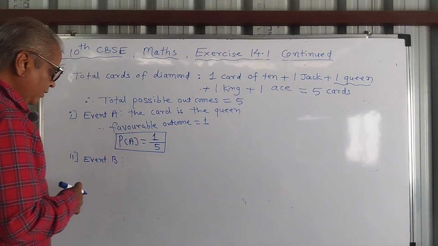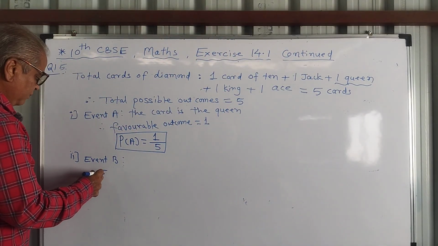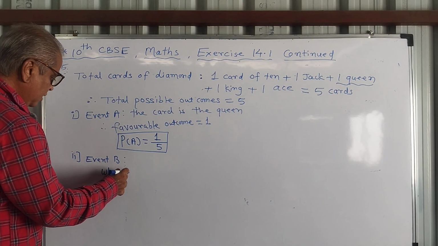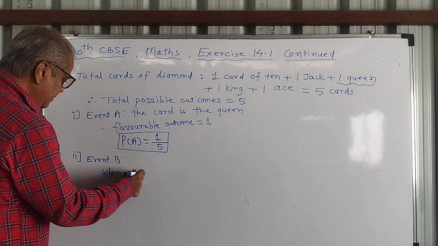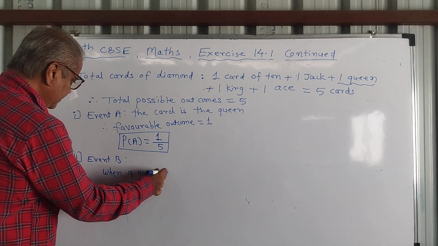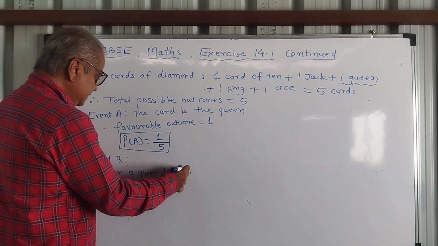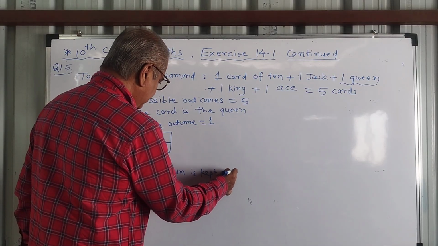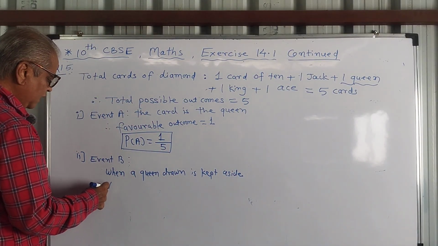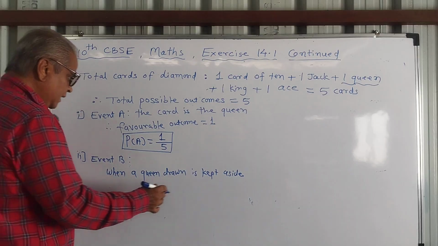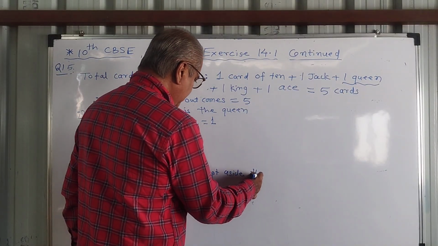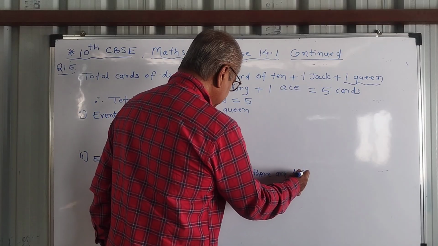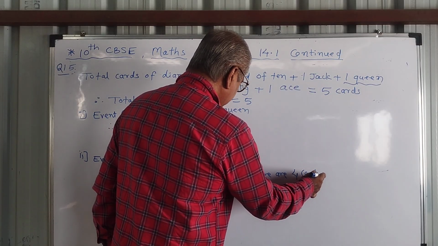So here for event B, when a queen drawn is kept aside, now there are 4 cards remaining.